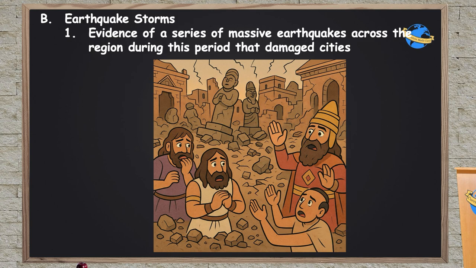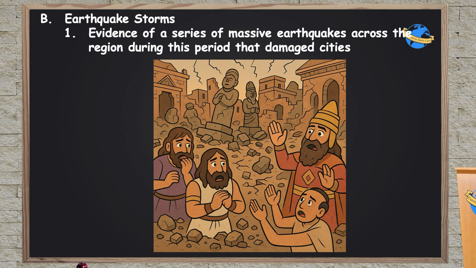There's also evidence of what we call earthquake storms. This is when there's a massive earthquake in an area, and then it sets off a bunch of earthquakes over time in the same region. So it's earthquake, then earthquake, then earthquake, then earthquake. And this is happening across this region during the period, damaging many of these cities. And again, the archaeological evidence shows some of these cities weren't attacked.